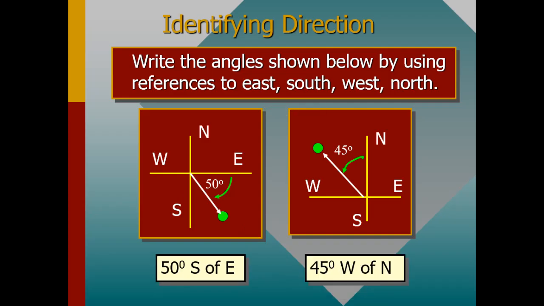Like in that case, those are just the answers for that particular question or vector. So here you need to understand that the answer for this vector is just 50 degrees south of east, and then this one is just 45 degrees west of north. So it's very important for one to be able to consider such cases.